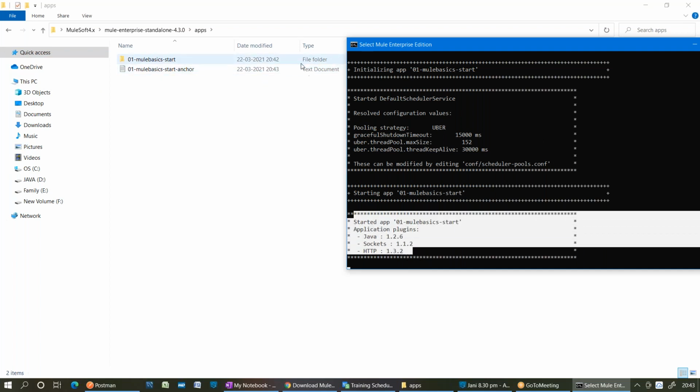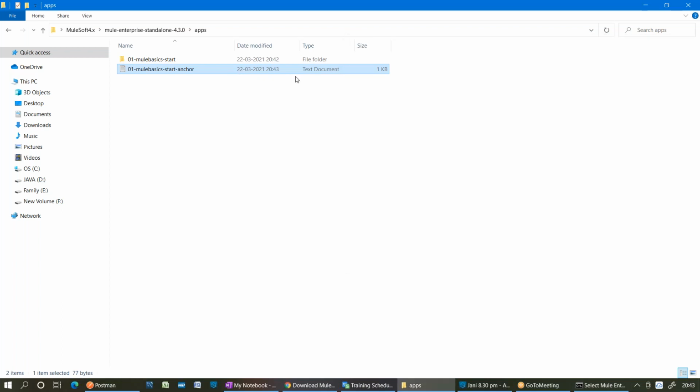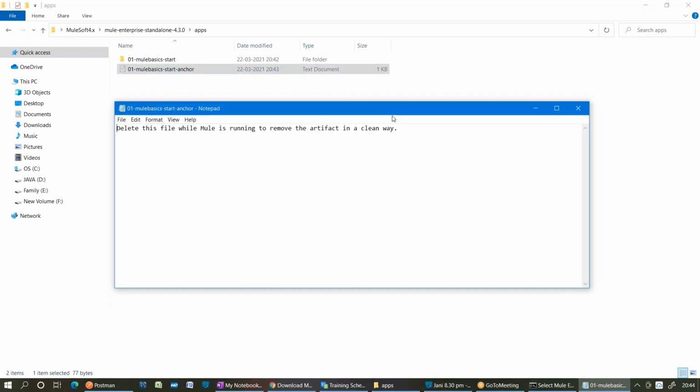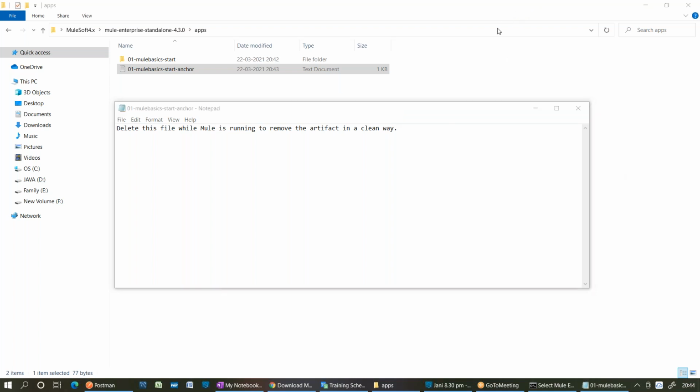And one more thing you can see here: there is an anchor file that got created. If I open this anchor file, can anyone read it? Yeah, it says delete this file while the runtime is running to remove the artifact and clean it. So what you can understand from this? If you want to undeploy it, we have to remove this file so that it will be removed.